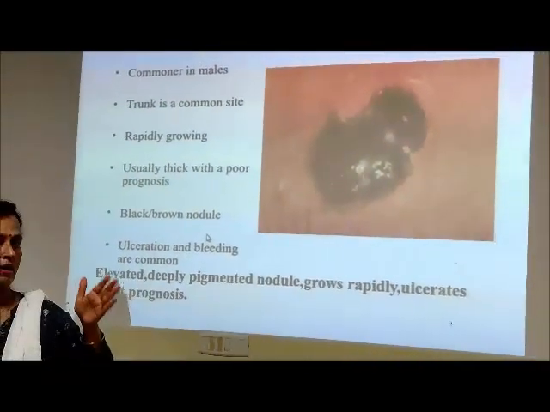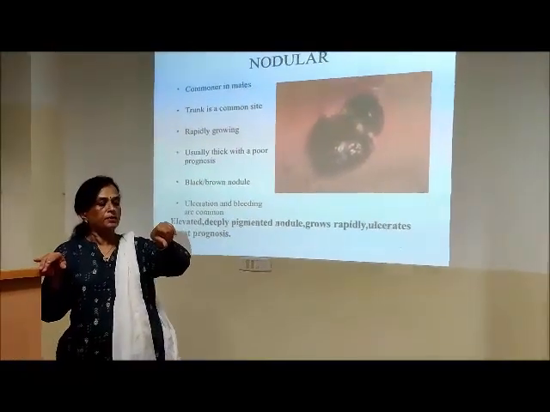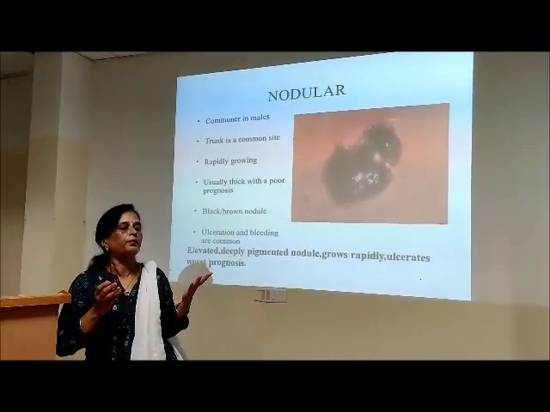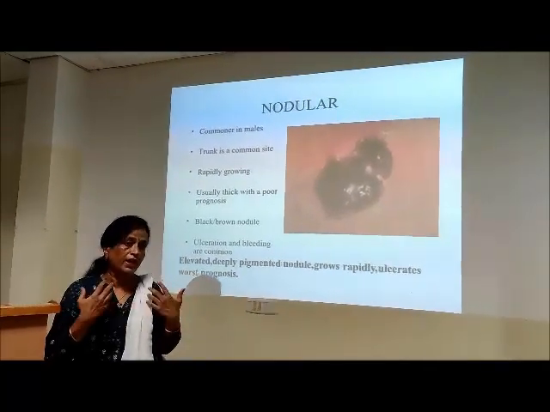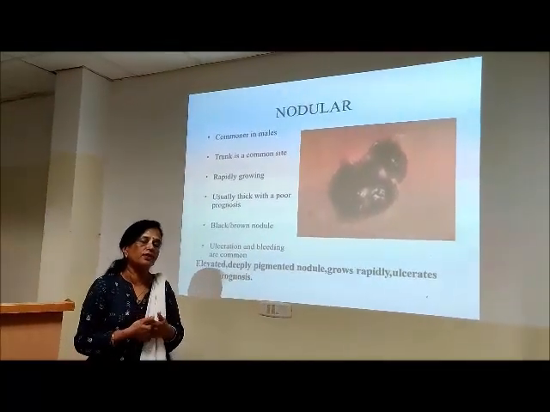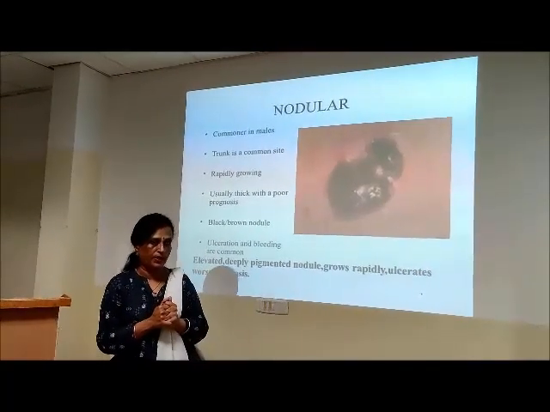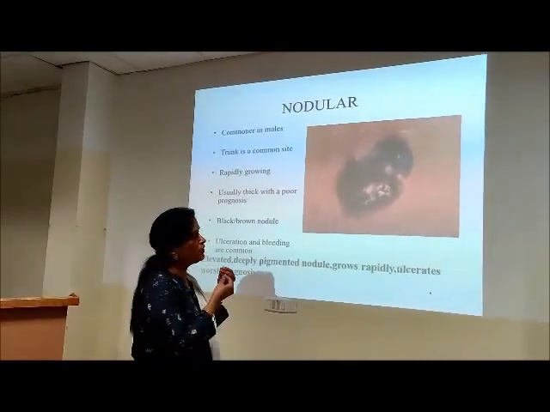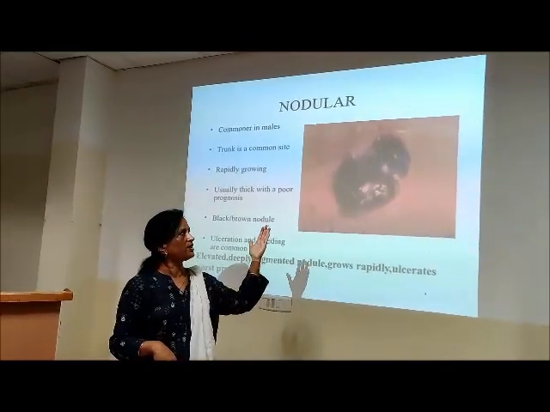So what is a blackish nodular lesion in the skin? It could be malignant melanoma. Why is it blackish? Because the melanoma arises from melanocytes, and these are tumor melanocytes. They also produce melanin. So that is what has given black color to the tumor.